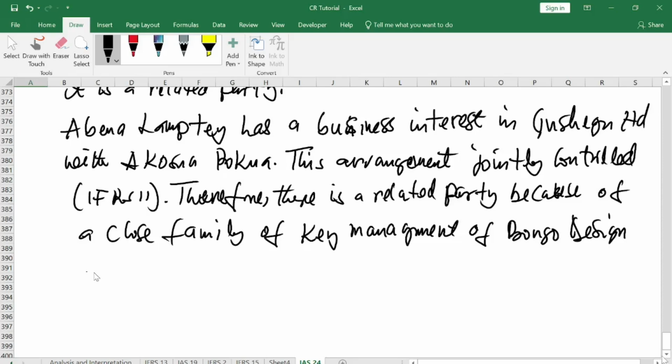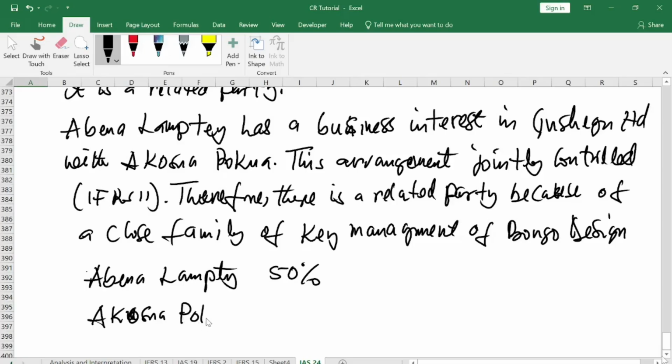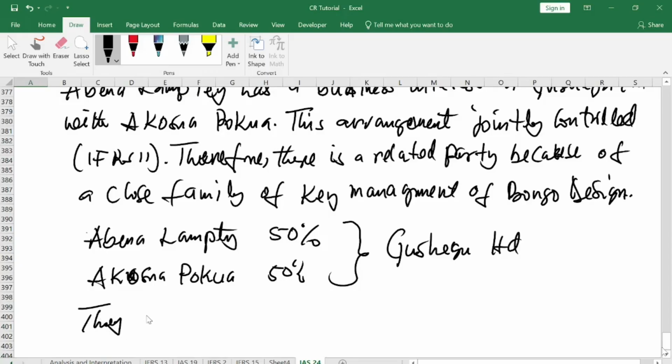What this means here is this. You have Abena Lamte. Abena Lamte owns 50% of Gushegu. And you have Akosia Pokua, who also owns 50% of Gushegu Limited. Now, they jointly control the business, Gushegu Limited.